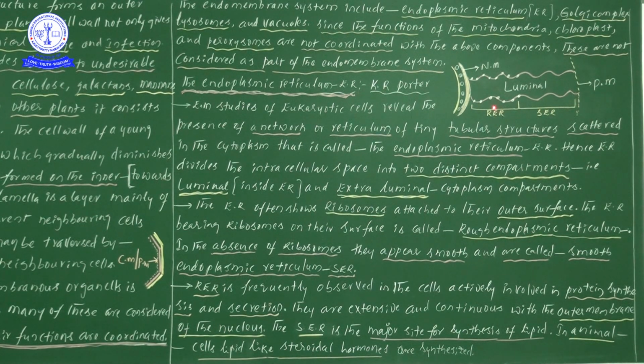Once again coming to the diagram, from here to there is the endoplasmic reticulum. When this endoplasmic reticulum consists of ribosomes, if you clearly observe, on the pink lines we are observing small white structures, no? These structures are nothing but ribosomes. Because of the presence of ribosomes, that endoplasmic reticulum we are calling rough endoplasmic reticulum. Why? Only because of the presence of ribosomes on the surface of the endoplasmic reticulum.